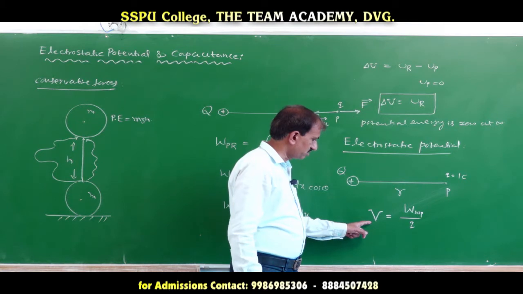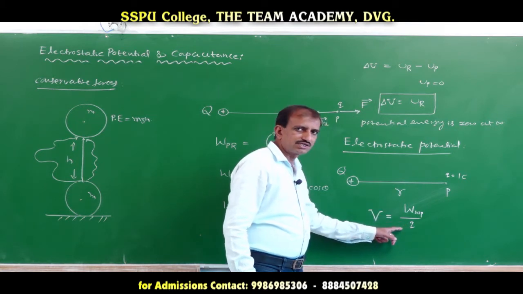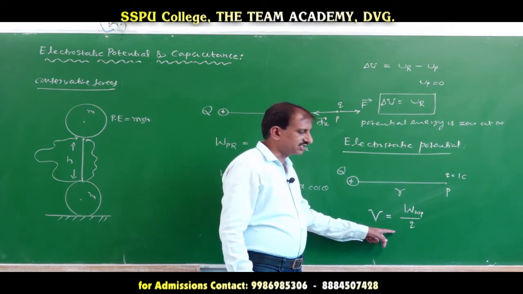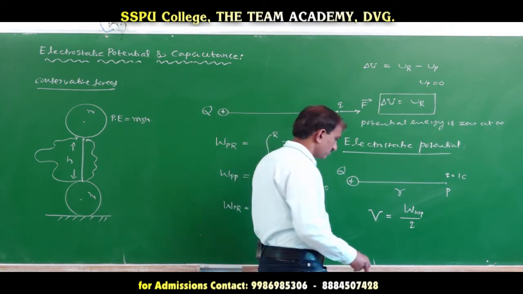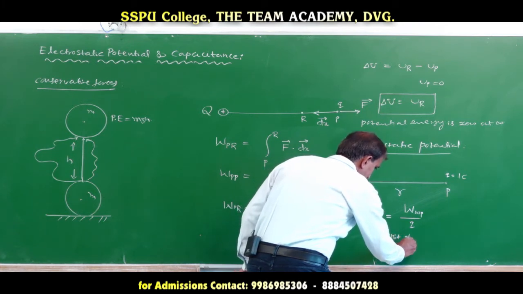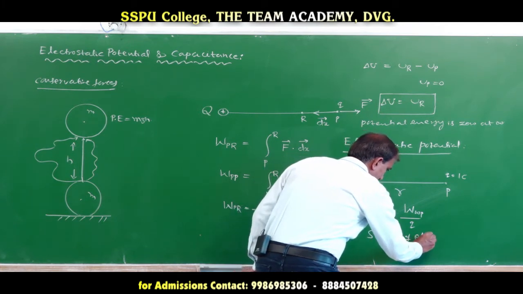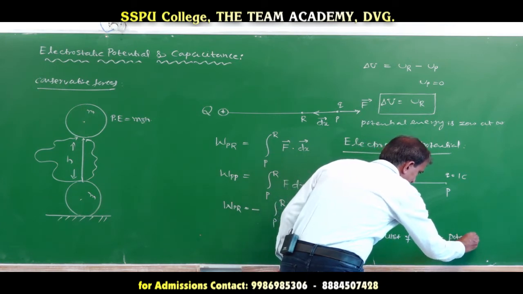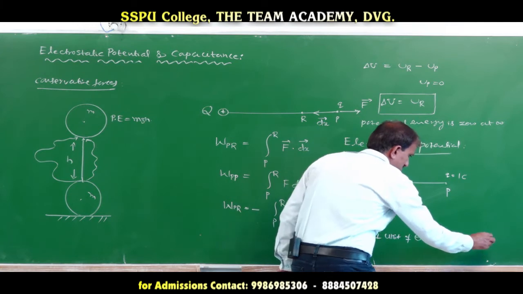So work done per unit charge is called electrostatic potential. The SI unit of electric potential is volt.